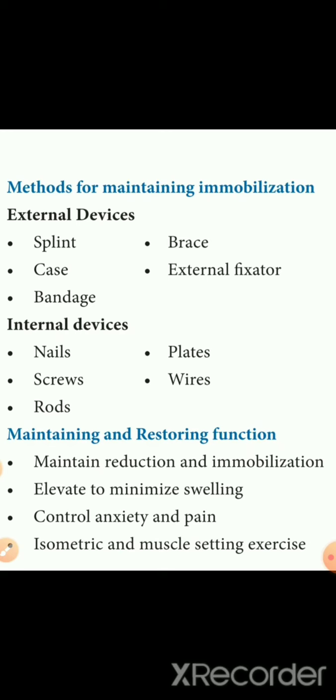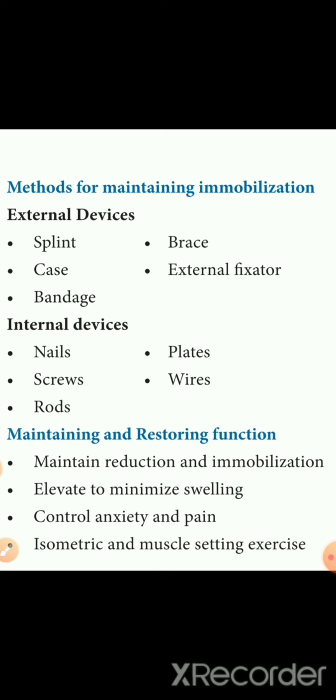Next we are going to see how to maintain the immobilization, that is, how we can keep the broken part of the body without moving. Under this we have external devices and internal devices. External devices: you have a splint. A splint is a strip of rigid material used for supporting the broken bones. Then brace. What is a brace? It is a device fitted on the injured part to give support.